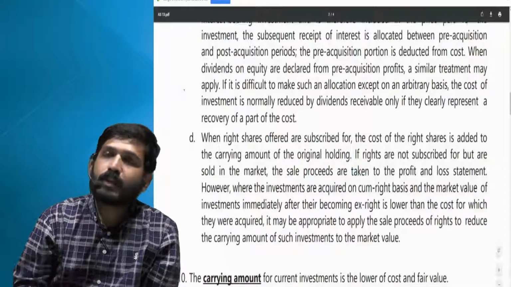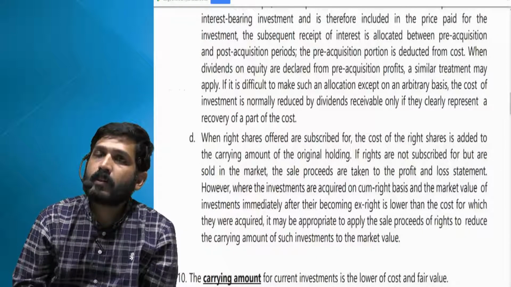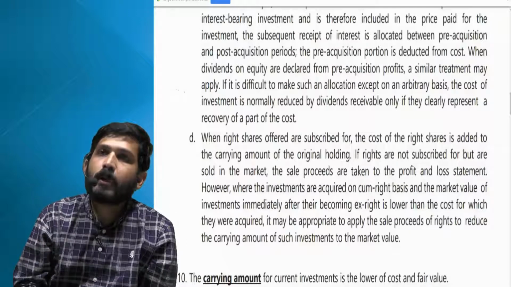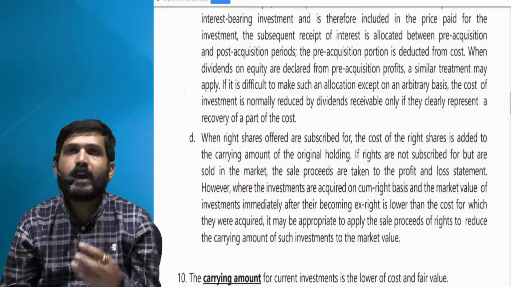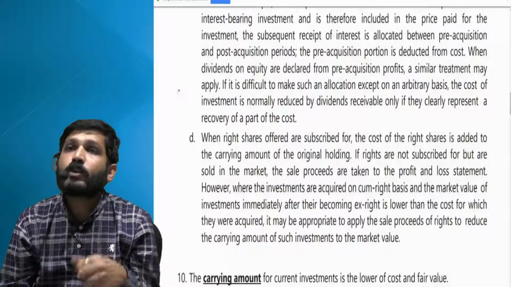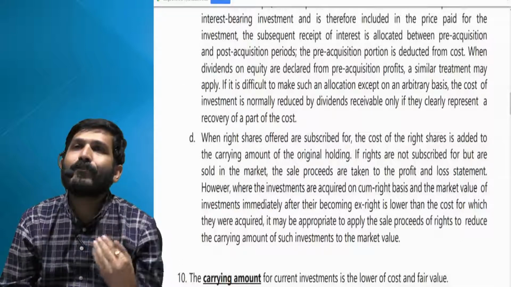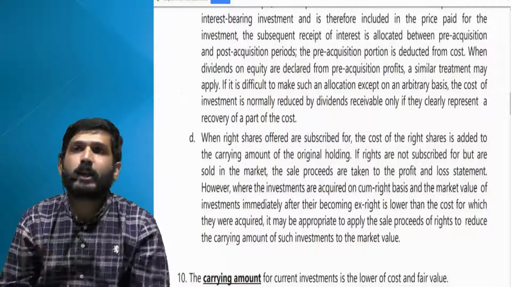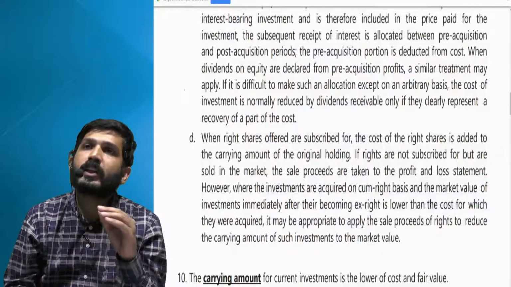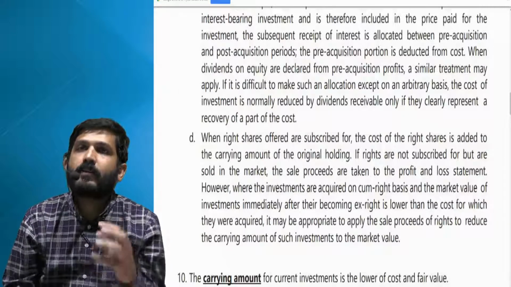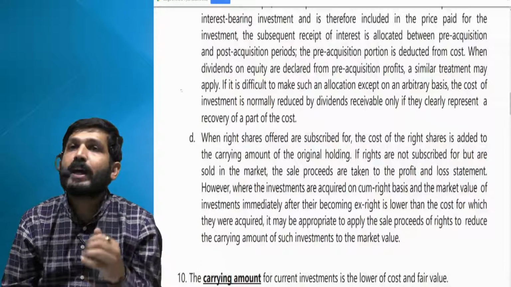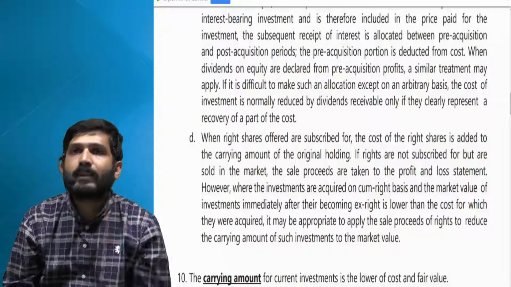When you acquire right shares at a concessional price, you are yourself buying it, you are not renouncing it, then whatever right shares you purchase will be added to the cost of original shares and there will be an average price. But if you are renouncing the right and getting money for that, that will ideally go to P&L. But if your ex price is significantly less than the cum price, then the renouncing amount will go on to reduce your shares cost and not be transferred to P&L.